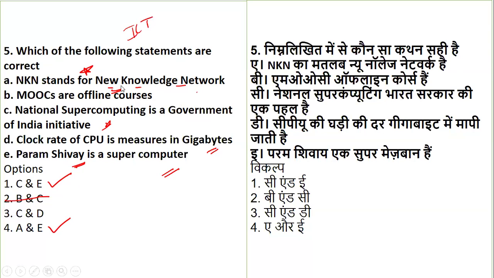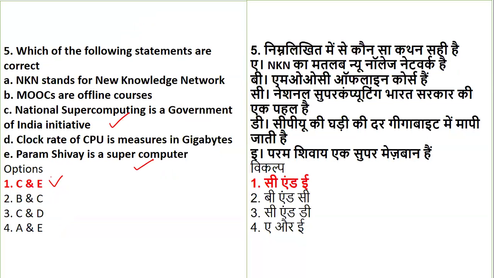So sometimes, you may be very fortunate enough to get a very easy indication. And sometimes it becomes very difficult if you do not know the concepts. So coming to the right answer, the right answer here stands to be option number one. That is, Param Shiva is a supercomputer, and yes, the National Supercomputing Mission is a government of India initiative.